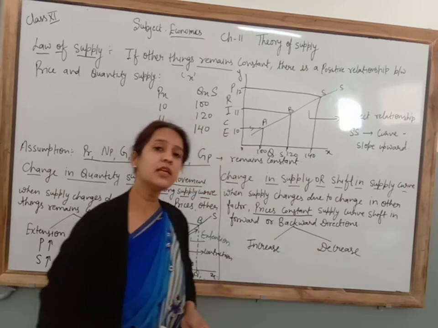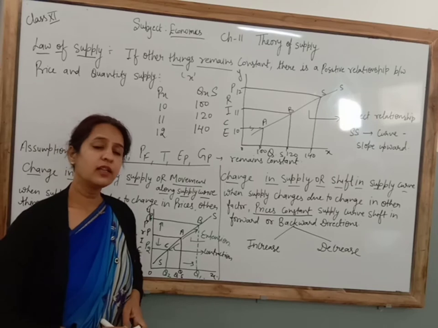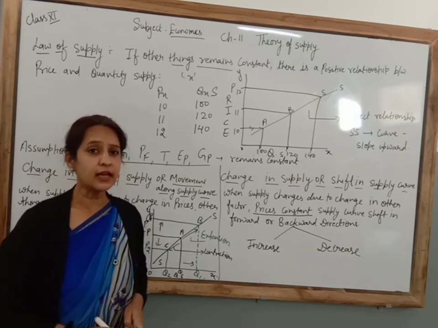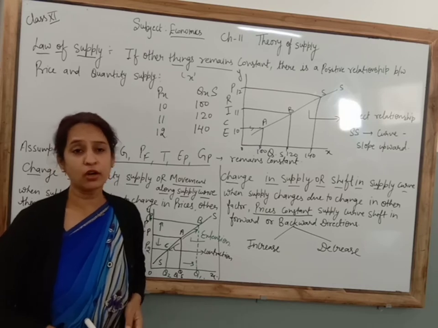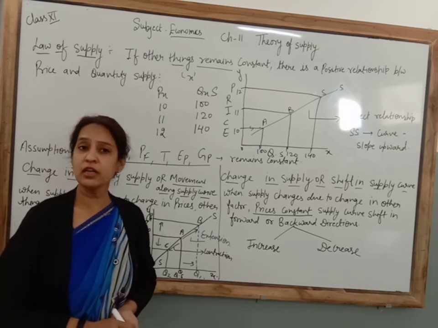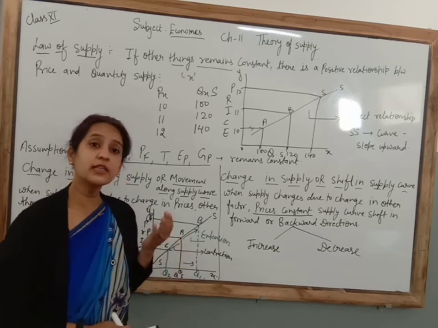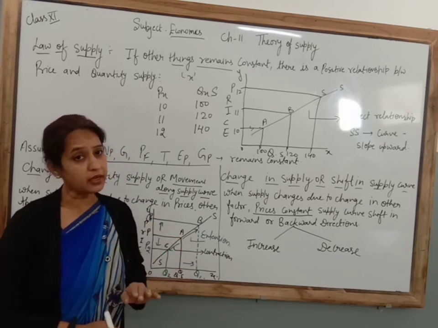Suppose there is an increase in technology, then what will be the effect on supply? If there is an increase in technology, definitely production will increase, and if production increases, then supply will also automatically increase. Although the price of the product is constant, the supply increases.